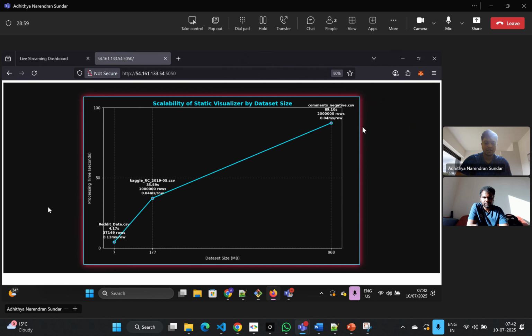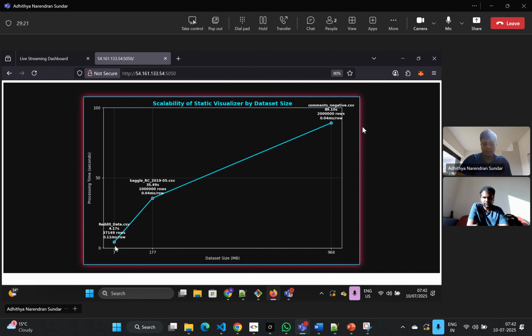As you can see, the 7 MB file took 4.17 seconds, because it has the least size, and the other one is 177 MB. It took 35.49 seconds. The last one, which is close to 1 GB, took 89 seconds to process. And you can see the row count here.